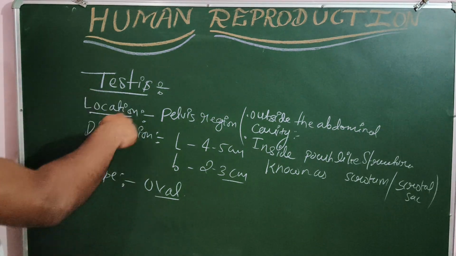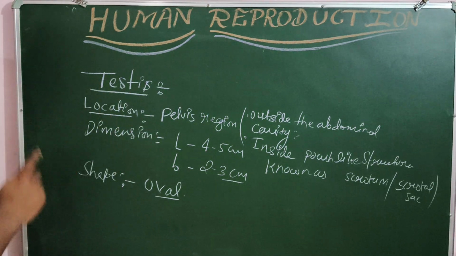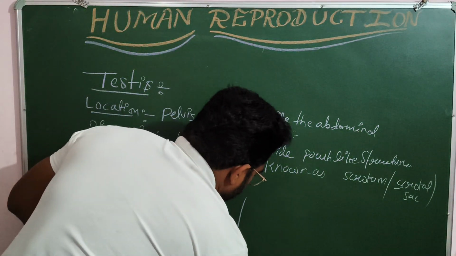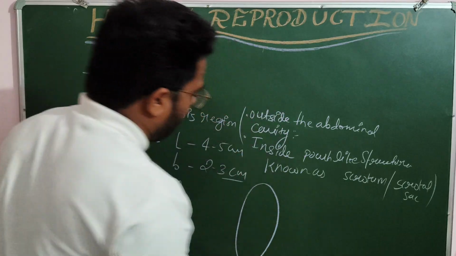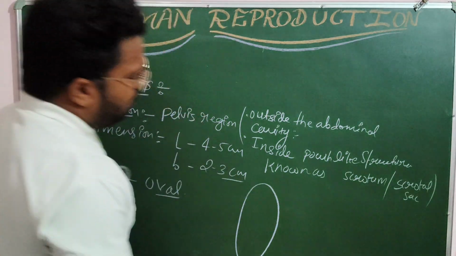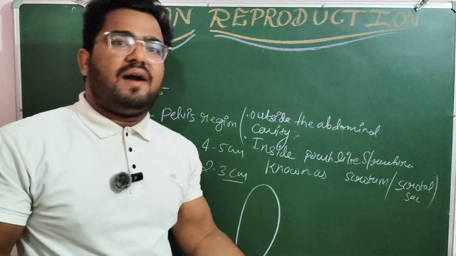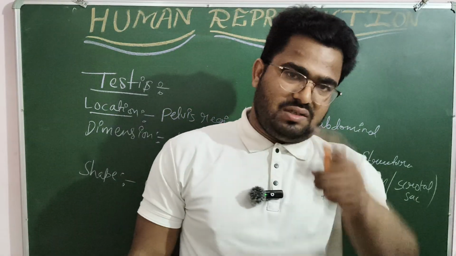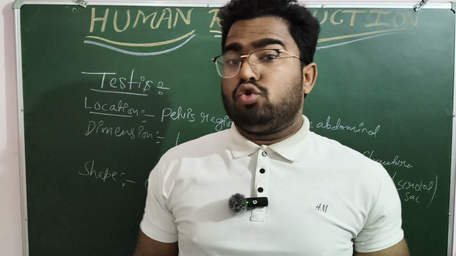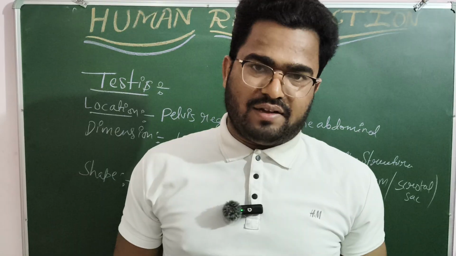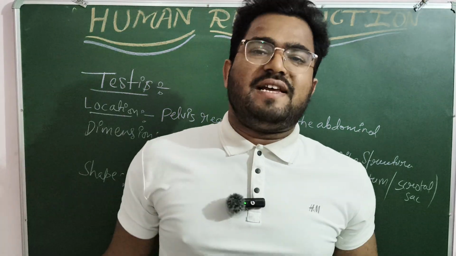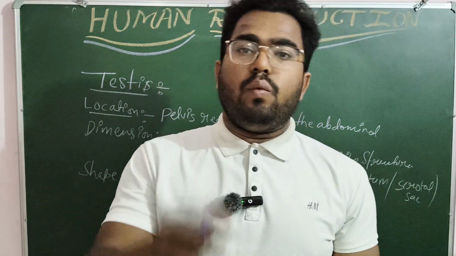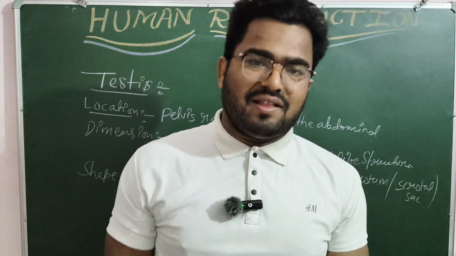So let's talk about the next details of testis. We have discussed the shape, location, dimension. Now the next thing is, testis is oval shaped and it is divided into different compartments. Around 250 compartments are there inside a testis. Those compartments are known as testicular lobules, and in each testicular lobule 1 to 3 seminiferous tubules are there.